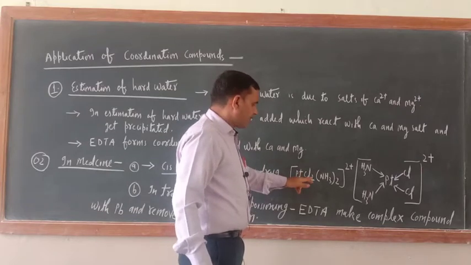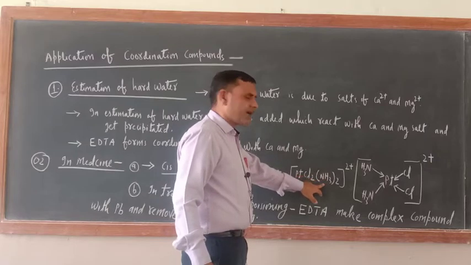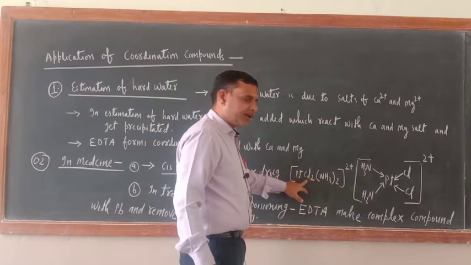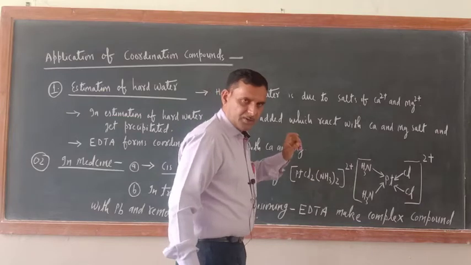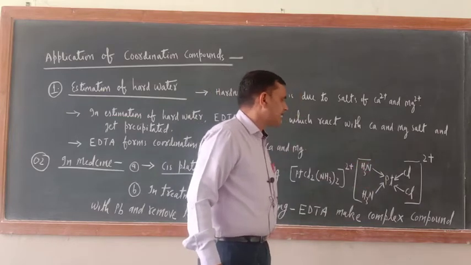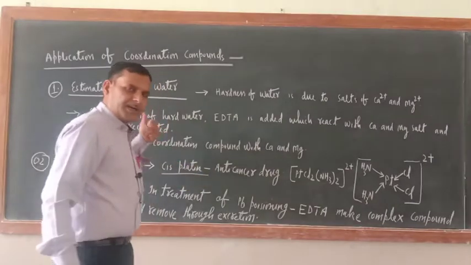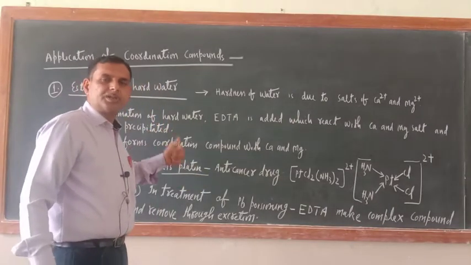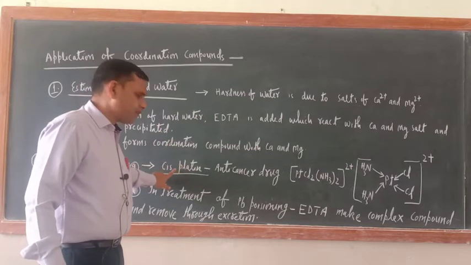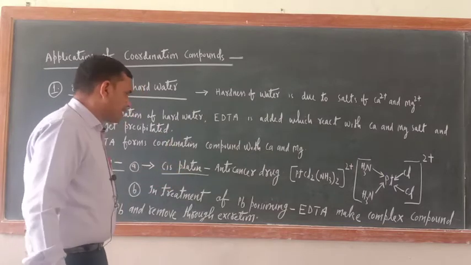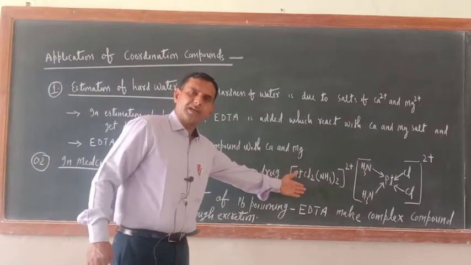Diamminedichloroplatinum(II). The structure of cisplatin is this one. So this coordination compound is used in the therapy of cancer also. You can write the name, cisplatin. This is also a coordination compound only.